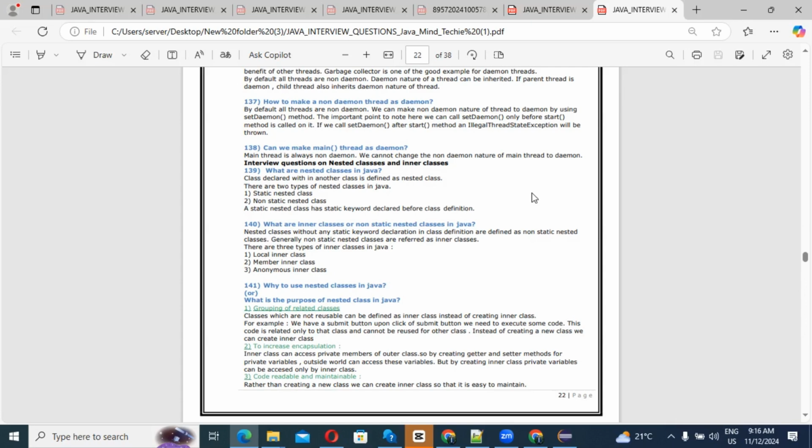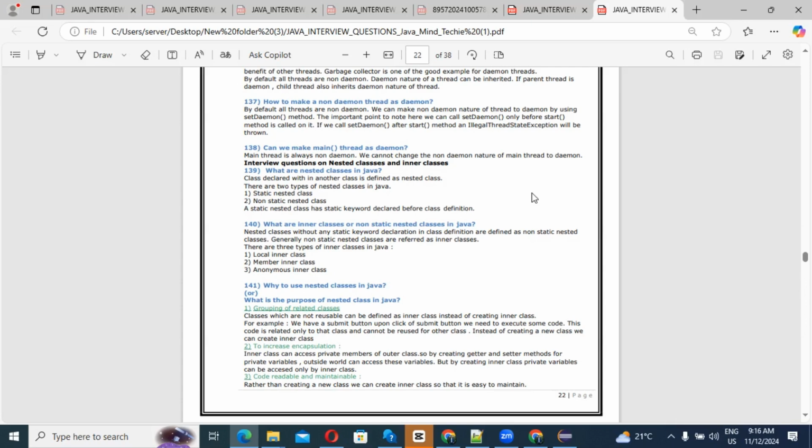Next question, why use nested classes in Java? Or maybe in a different way they may ask, what is the purpose of nested classes in Java? Why use nested classes in Java, or what is the purpose of nested classes in Java? Both questions are the same, but the way of asking by the interviewer is different.